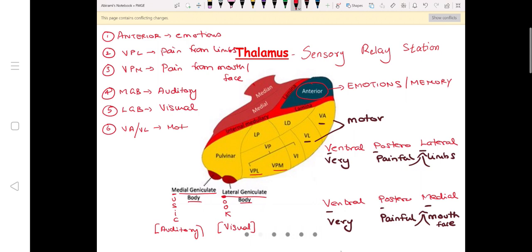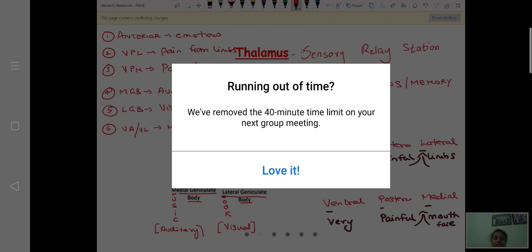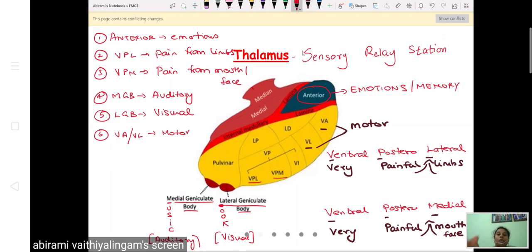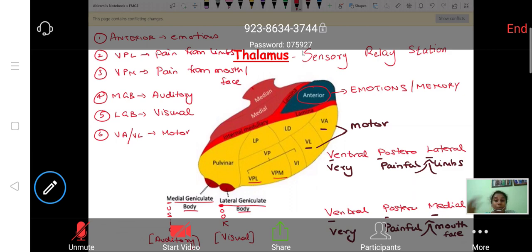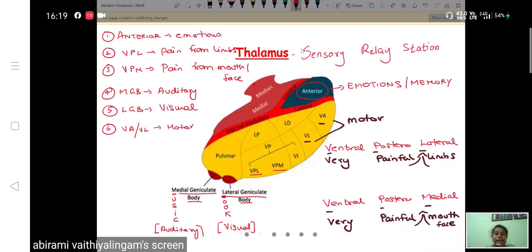First of all, you need to understand that thalamus has an important role in the sensory pathway. The main role of thalamus is that it is the sensory relay station. So how will you learn the nuclei and how will you remember the functions of each of the nuclei? Of all the sensations, put emotion. We always carry emotions first. So the anterior nuclei, it's in the front. It carries emotions and memory.